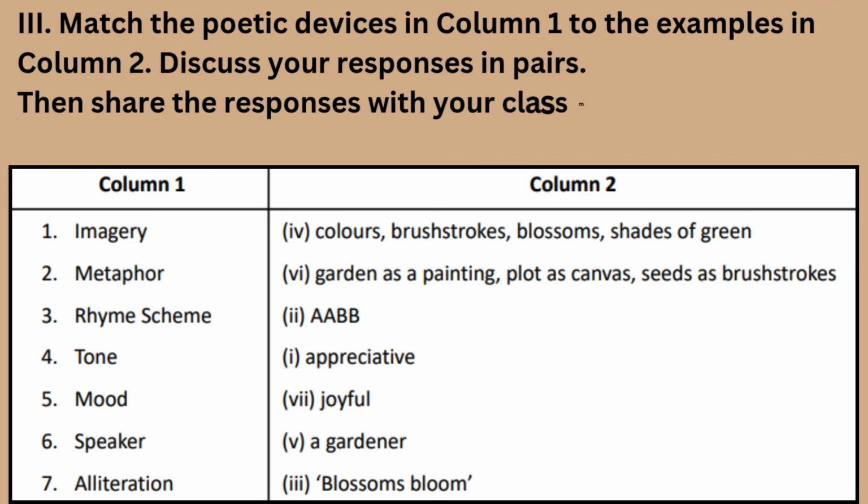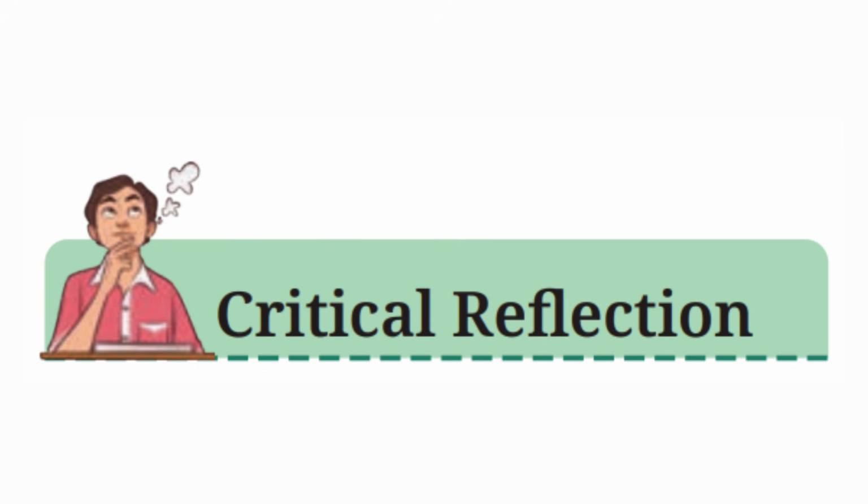1. Imagery. 4th, colors, brushstrokes, blossoms, shades of green. 2. Metaphor. 6th, garden as a painting, plot as canvas, seeds as brushstrokes. 3. Rhyme scheme. 2nd, AABB. 4. Tone. 1st, appreciative. 5. Mood. 7th, joyful. 6. Speaker. 5th, a gardener. 7. Alliteration. 3rd, blossoms bloom.